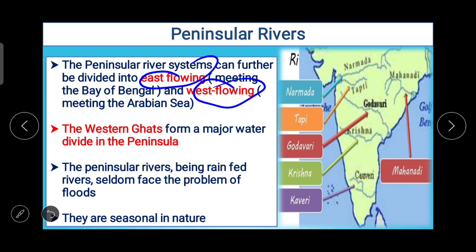Here now you can see Narmada, Tapi, Godavari, Krishna, Kaveri, and here the Mahanadi. The Western Ghats form a major water divide in the peninsula. The peninsular rivers, being rain fed rivers, seldom face the problem of floods, and they are seasonal in nature, which means they are not perennial.